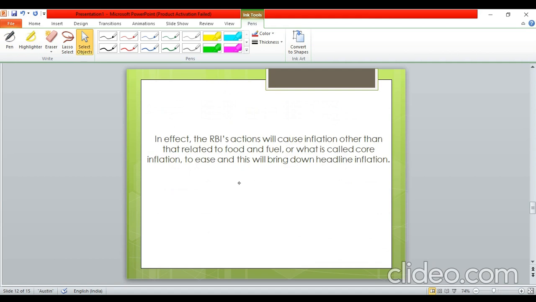So summarizing this, we can say that in effect the RBI's actions will cause inflation other than that related to food and fuel, or what is called the core inflation, to ease, and this will bring down the headline inflation. That is, अगर जब वो रेपो रेट आरबीआई ने बढ़ाया, सो ऑफ कोर्स फूड और फ्यूल की प्राइस पे कोई इतना डायरेक्ट असर नहीं होगा, बट क्योंकि वो कोर इन्फ्लेशन को असर करेगा, the increase in repo rate will decrease the core inflation, and then this will help in anchoring the inflationary expectations of households, and that will further help in bringing down the headline inflation.